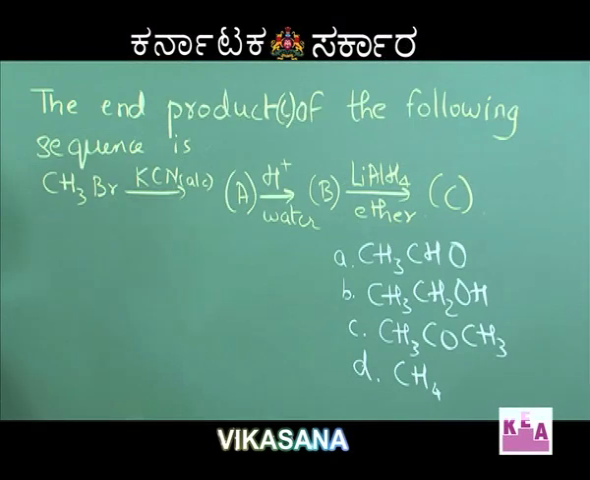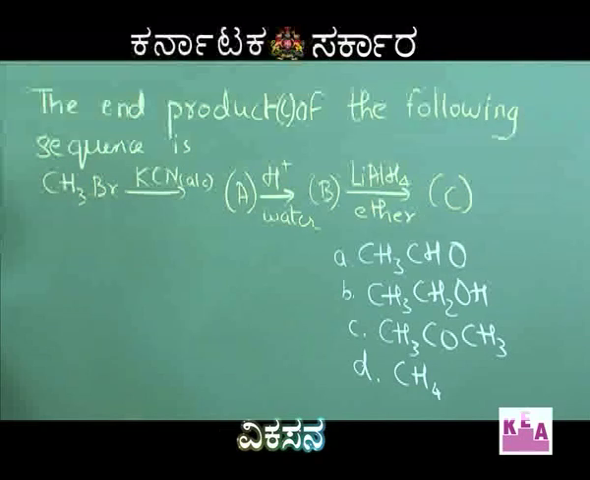The next question: the end product C of the following sequence. Methyl bromide will react with KCN to form A, it undergoes hydrolysis to form B, and will react with lithium aluminum hydride to form C. The options are: option A CH3CHO, option B CH3CH2OH, option C CH3COCH3, option D CH4.